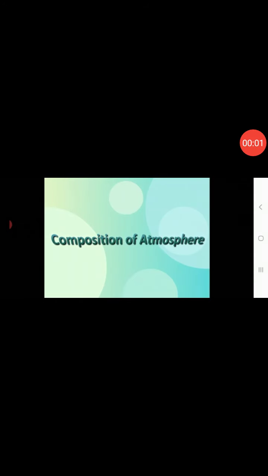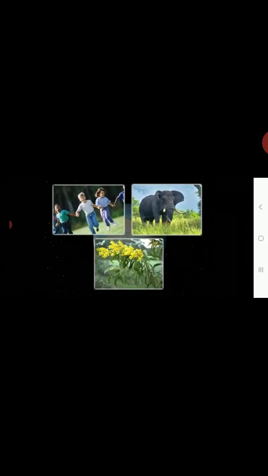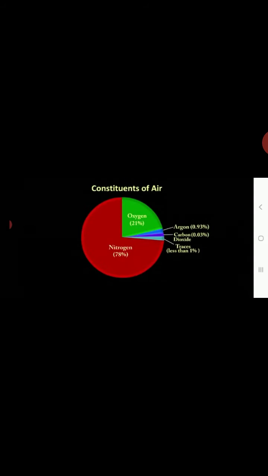Of the Earth's atmosphere. Earth is the only planet in the solar system that has an atmosphere to support life. Take a look over this pie chart. The main constituents of air are nitrogen, oxygen, argon, carbon dioxide, and traces of other gases. Let's discuss the properties of these gases one by one.